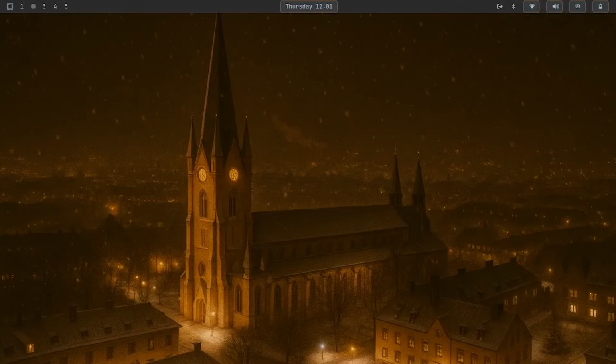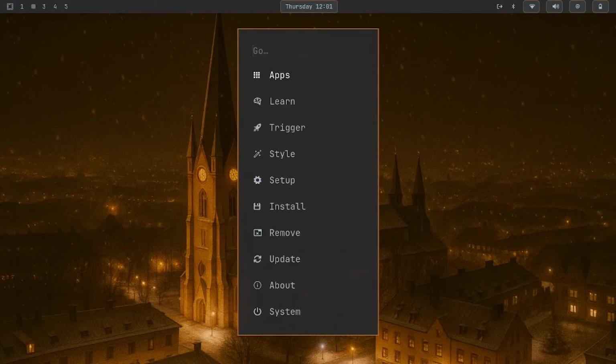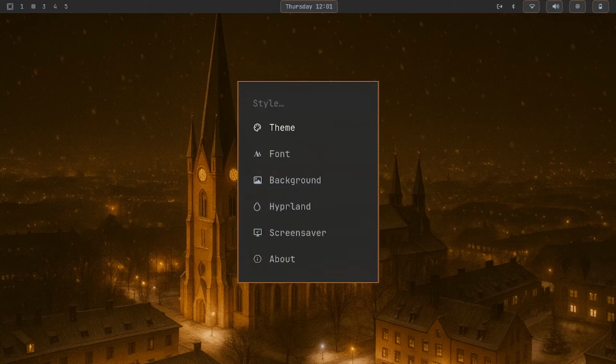And the cool thing about this, if I press Super plus Alt plus space, I can go to Style, and then the backgrounds change based off the theme. Well, not everything, the font doesn't change.